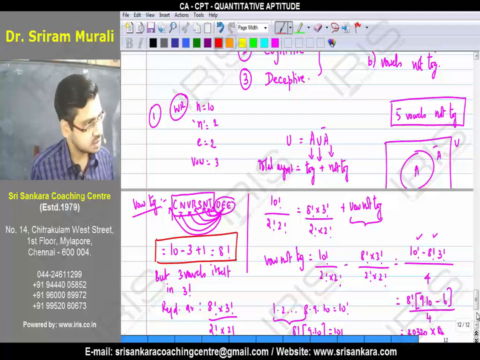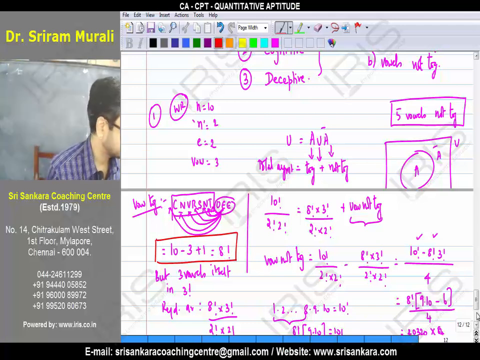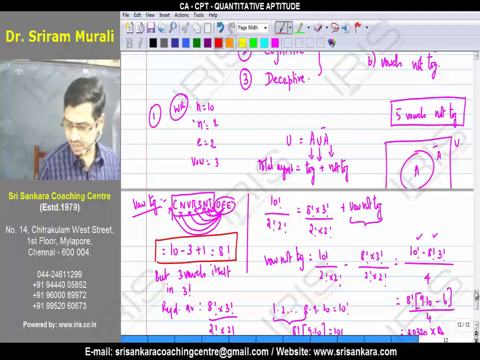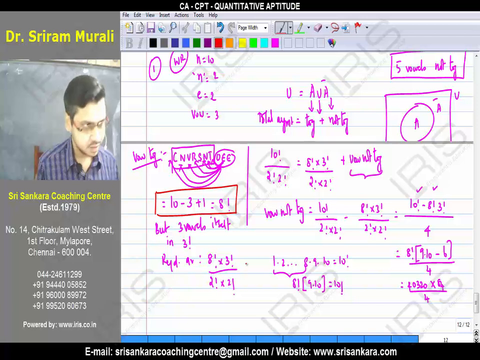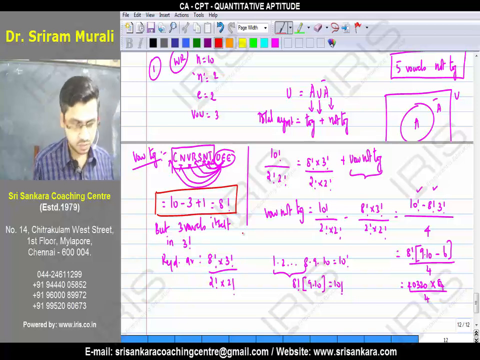Vowels themselves can be arranged in another 3 factorial. So arranging vowels is one operation. Arranging vowels between the consonants is another operation. By the counting principle we have to multiply. Is that clear? Now because of repetition we are dividing it. We have to divide because there are 2 letters which are repeated.